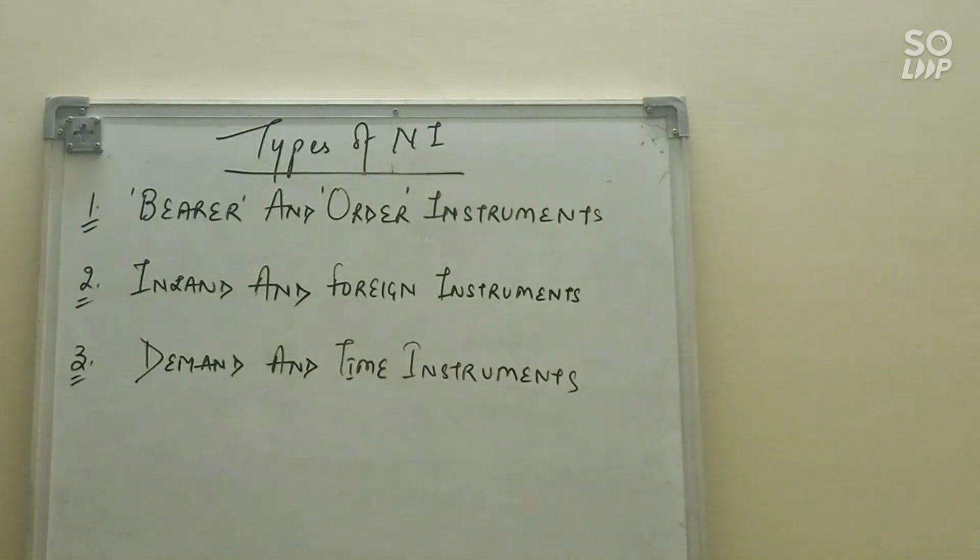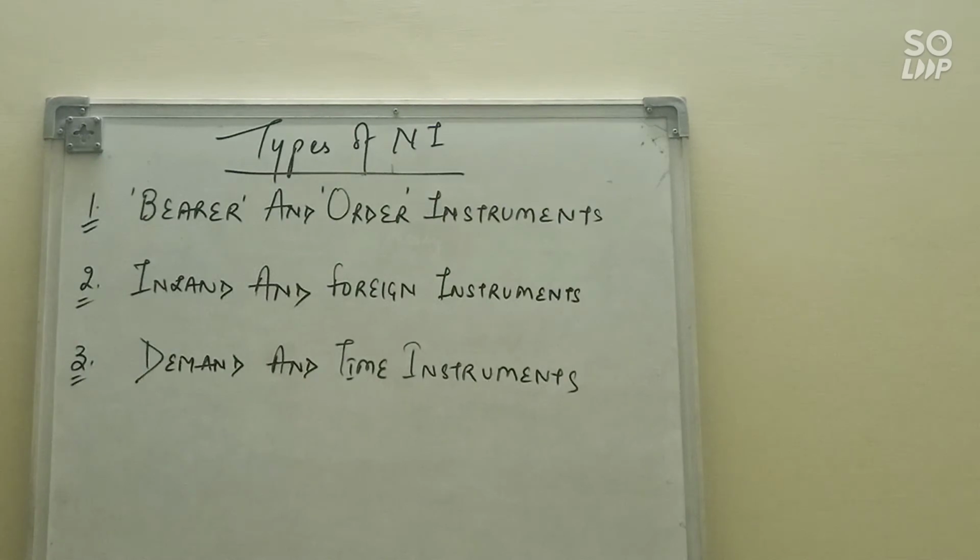A negotiable instrument, if it is made in India or made payable or drawn upon any person who is a resident of India, then it is called an inland instrument. So an inland instrument is payable within India.